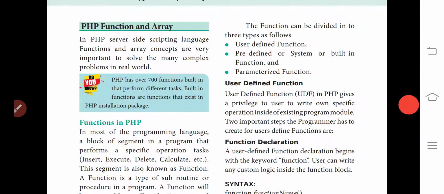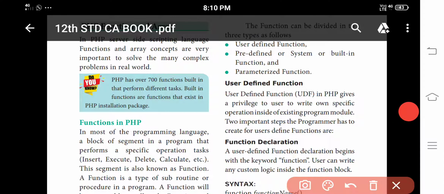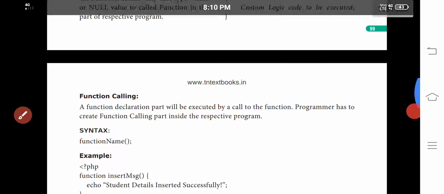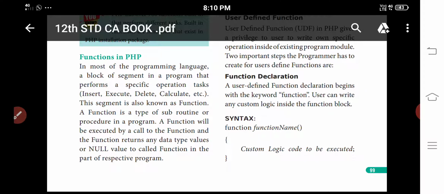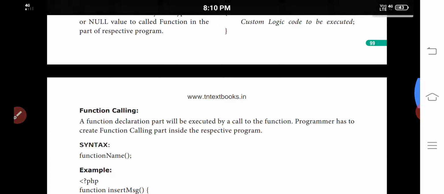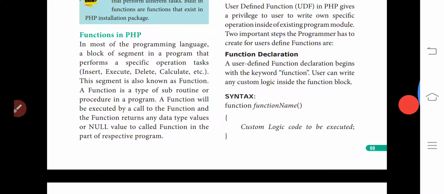In user defined functions we have two tasks: function declaration and function calling. What is function declaration?